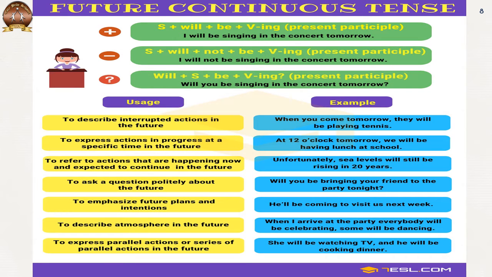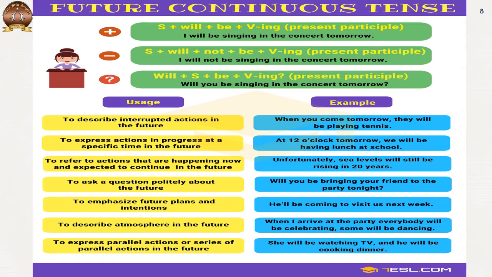Sorry. Now future continuous tense. Again, let's revise the structure. For positive, subject, will, shall plus be plus verb plus ing. Then we add not as usual for negative, and will comes as usual ahead for questions.